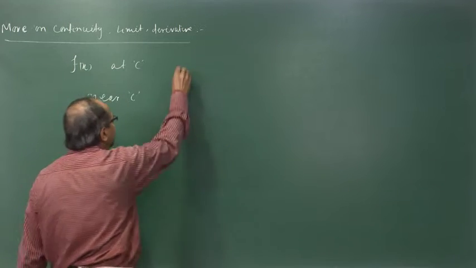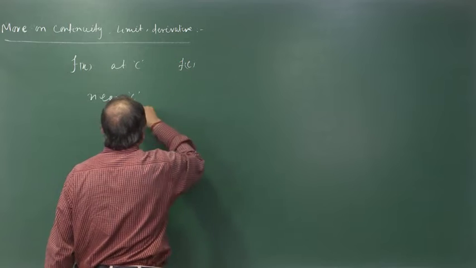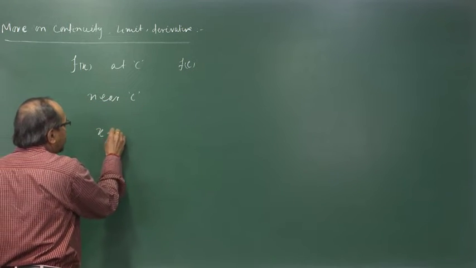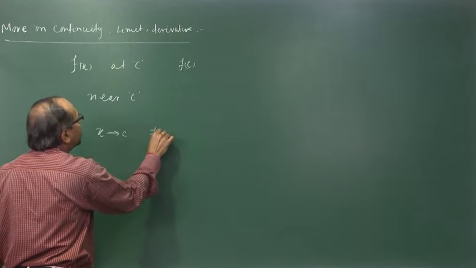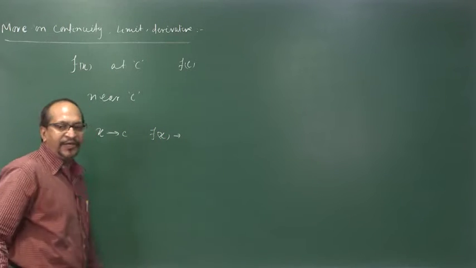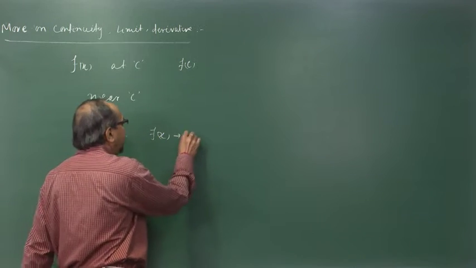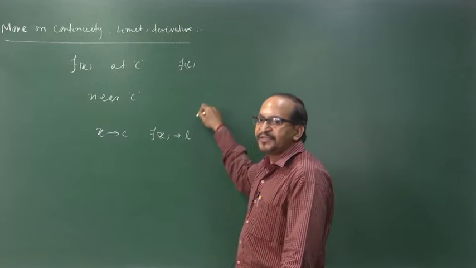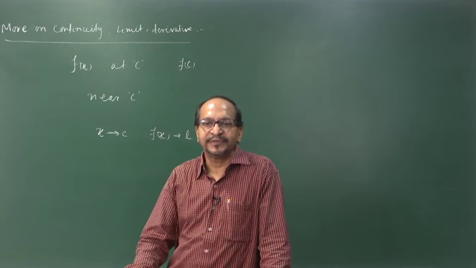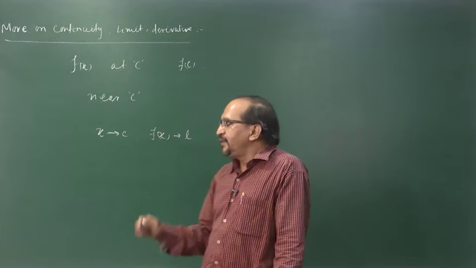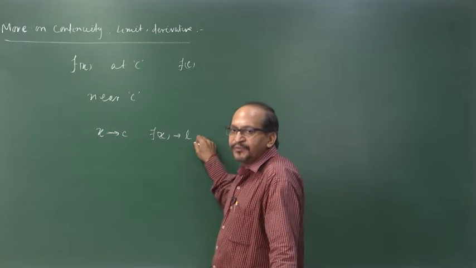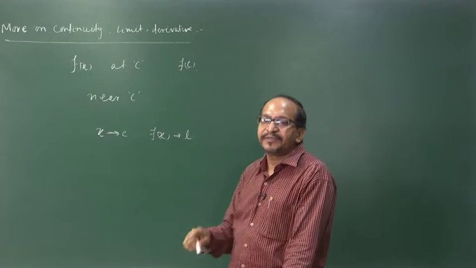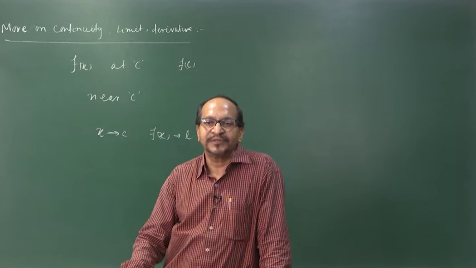The function value at C, that is f of C, and the function value near C, I mean when x approaches C, the function value may be approaching a value, say L, and this L and f of C may be quite independent of each other, right. And if this L becomes equal to f of C, then we say the function is continuous.